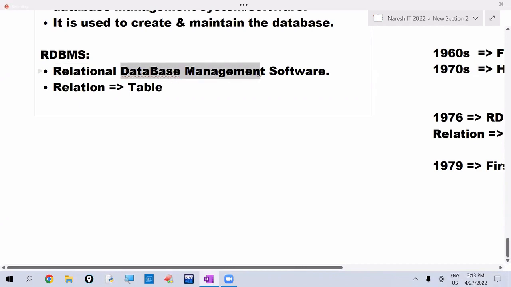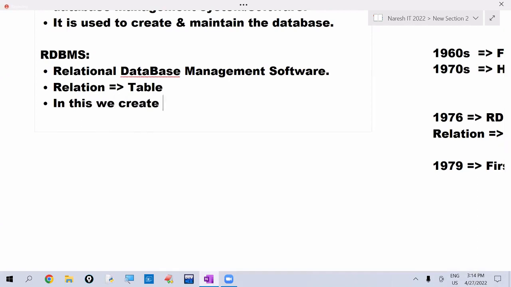Here we are managing the database in the form of relations. In this, we create and maintain the database in the form of tables.